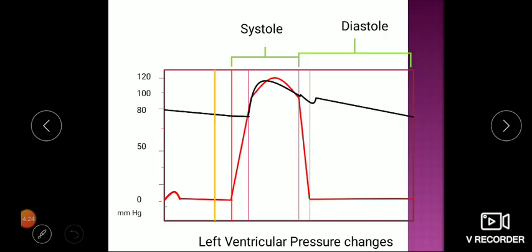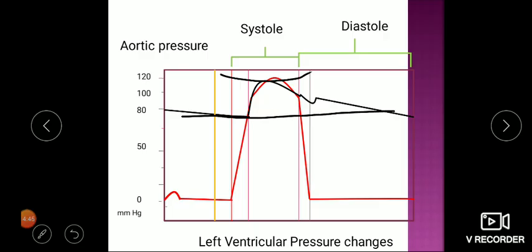So in the diastole, pressure in the aorta will not come to 0. This is because of the Windkessel effect. We will discuss it during hemodynamics. In the ventricle, pressure becomes 0, but in the aorta pressure will not come to 0. In the aorta it is in the range of 80 to 120 millimeters of mercury. This is the highest pressure, that's what is called the systolic pressure. This is the lowest pressure in the vessel during diastole, that's what is called the diastolic pressure.